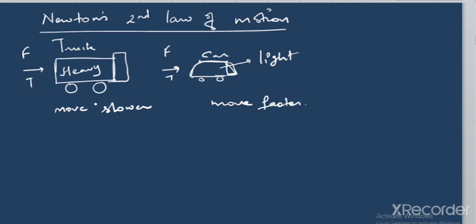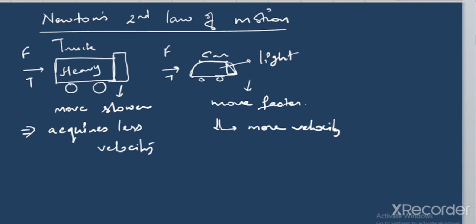The car is going to move faster and the truck is going to move slower, which implies that the truck attains less velocity, whereas the car acquires more velocity.